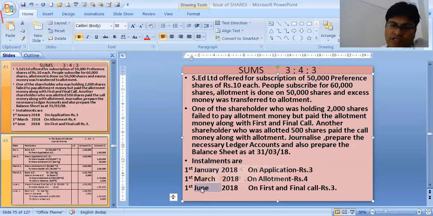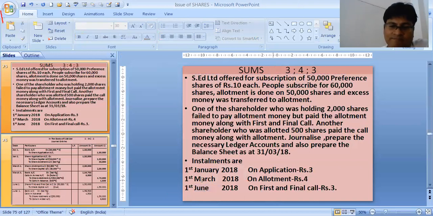The purpose of doing this sum is not the journal entry, which is more or less similar. It is the balance sheet. How to represent it in the balance sheet on 31st March? Because your first and final call is on 1st June, till 31st March you have made only allotment. Some people have not paid the allotment money, some people have paid extra. Calls in advance is also there on 1st March.